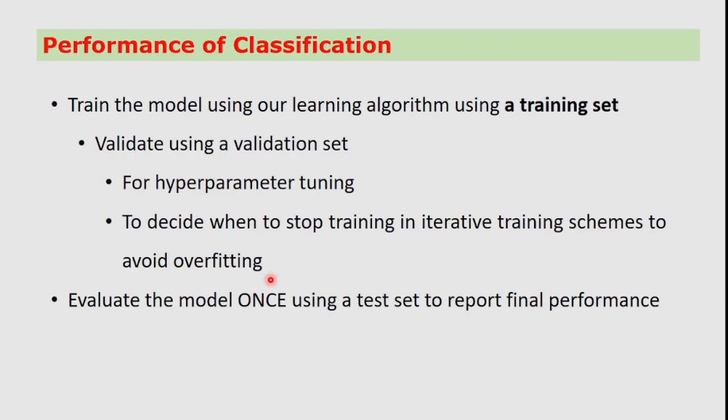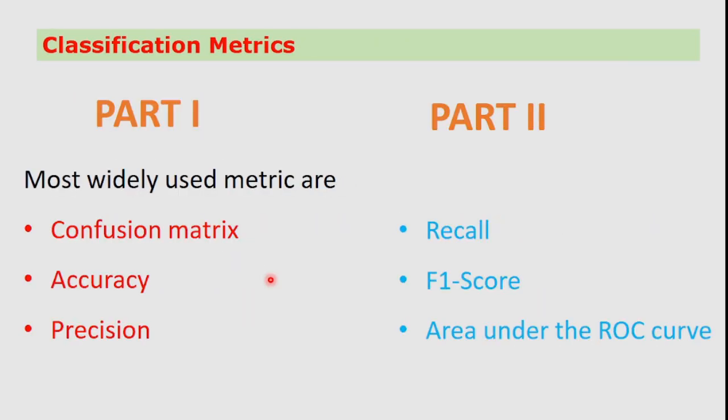Before doing your validation process, we need to do the training process. So we need to train the model using our learning algorithm using a set of training data. In validation only we will be performing the model performance metrics, right? We use the validation set for hyperparameter tuning and to decide when to stop training the model, in order to overcome the overfitting issue. Once the model is evaluated, you use the test set to report final performance.